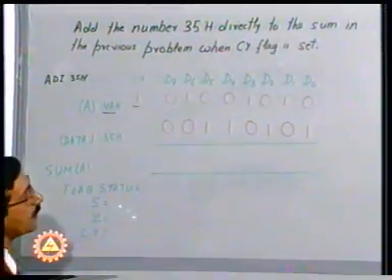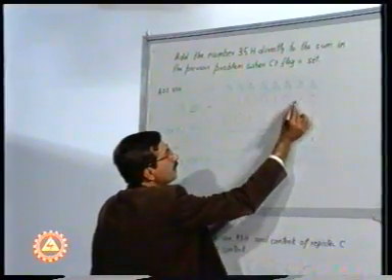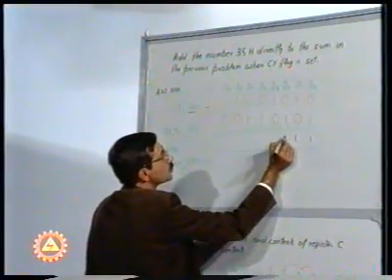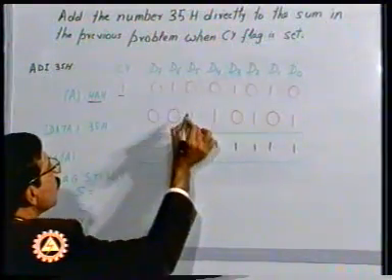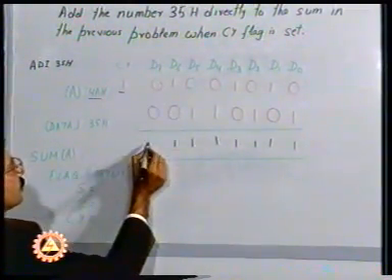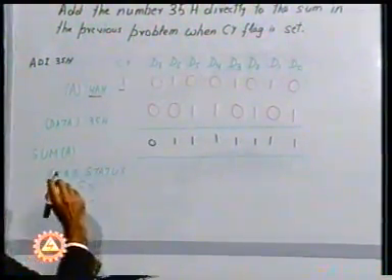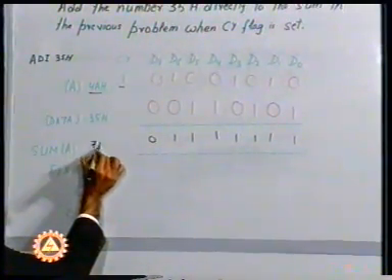Once we carry out the addition, 0 and 1 gives me 1, 1 and 0 gives me 1, 0 and 1 is 1, 1 and 0 is 1, 0 and 1 is 1, 0 and 1 is once again 1, 1, 0 is 1, 0 and 0 is 0. Now, after having seen this, the result we get is 7FH.